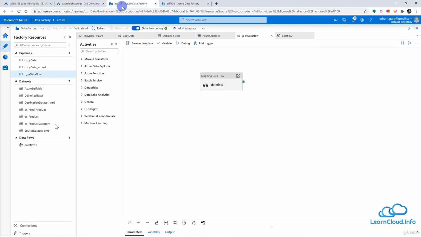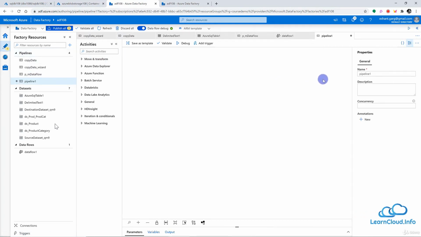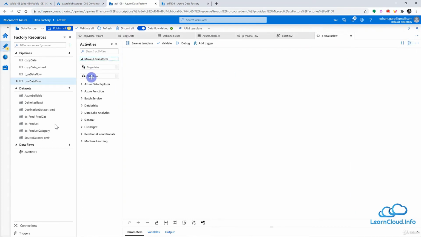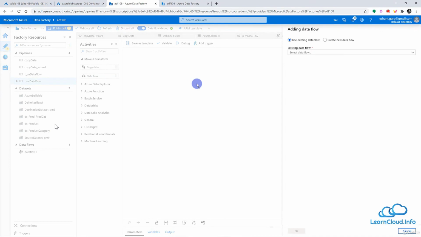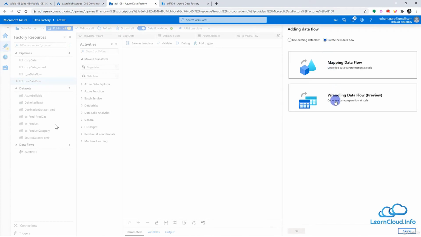So let me go back to my data factory and create a new pipeline here, and I may give my pipeline the name pipeline wrangling data flow. All right, so this is good. So earlier was mapping data flow, this is wrangling data flow. And let me close this. And in this demo, once again, I'm going to pick up the data flow activity, and I want to create a new data flow. So I will click here, and this time we want to use the wrangling data flow, and you can see this is still in preview.